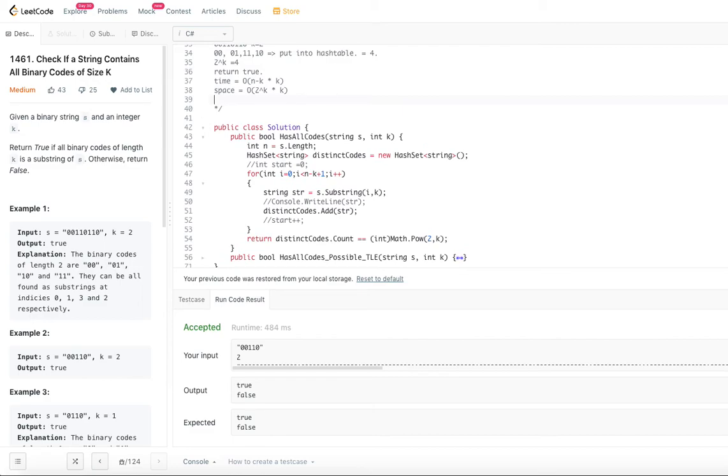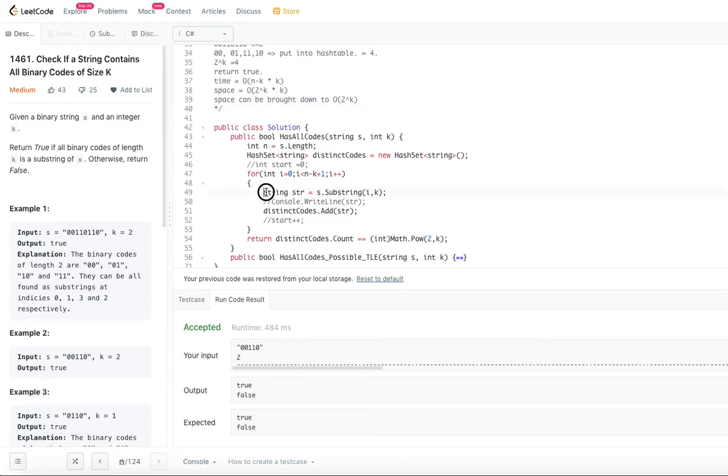We can possibly reduce the space to 2 power k only. There is one more betterment we could do if we want. The space can be brought down to 2 power k. How?